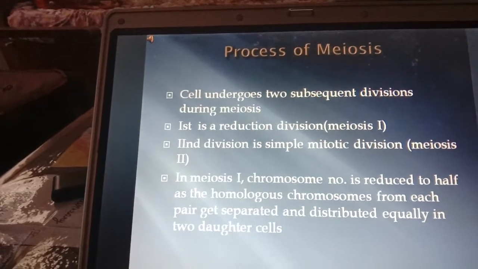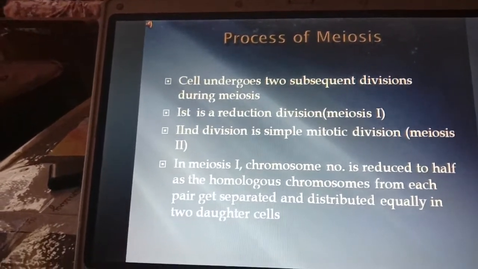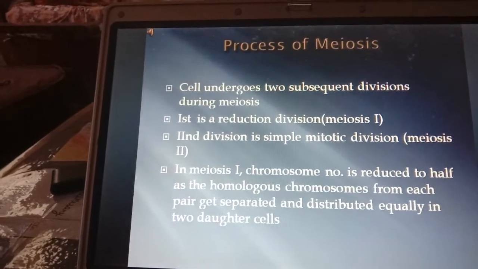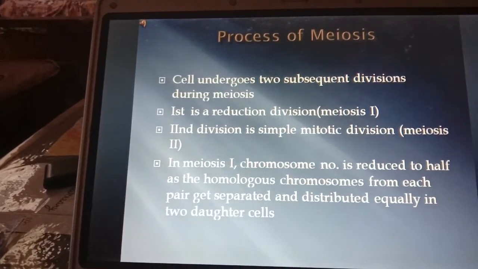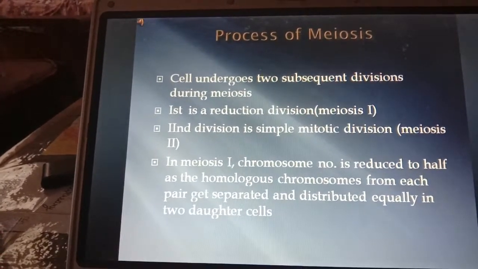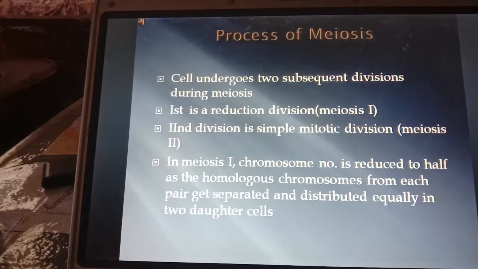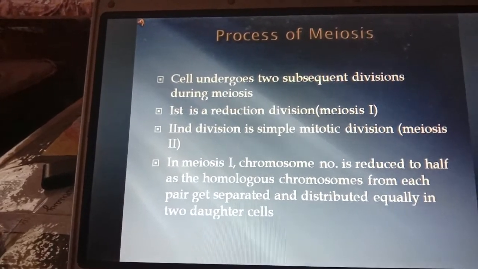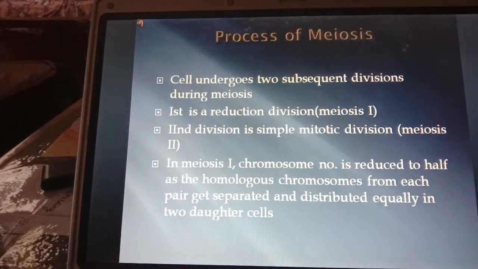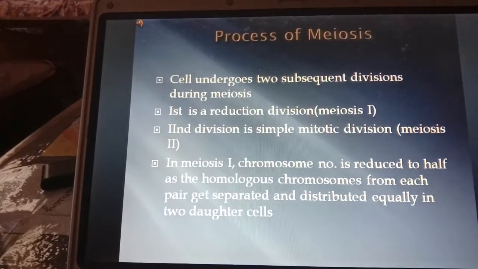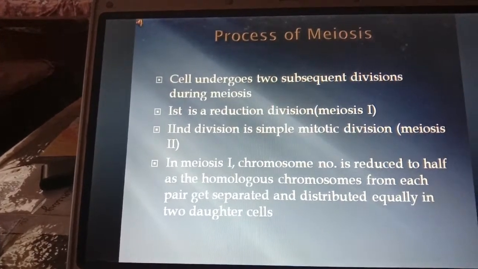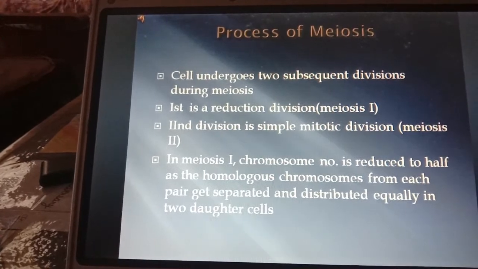In the process of meiosis, the cell undergoes two subsequent divisions: the first is the reduction division, meiosis 1. The second division is a simple mitotic division, that is meiosis 2. In meiosis 1, the chromosome number is reduced to half as the chromosomes from each pair get separated and distributed equally in two cells.